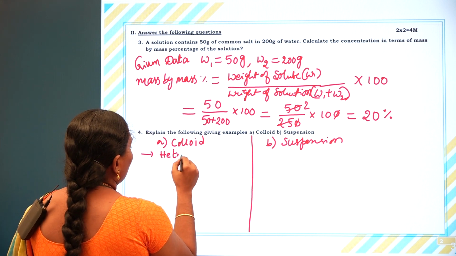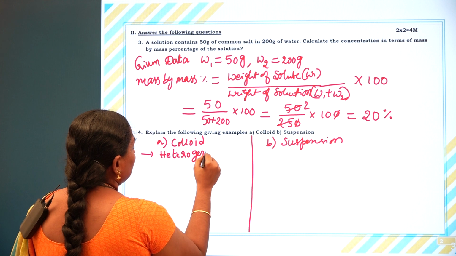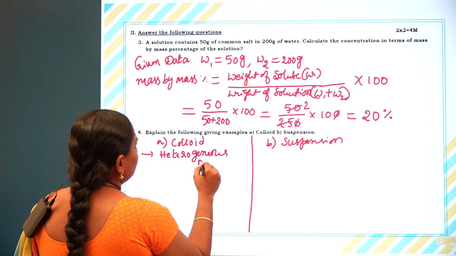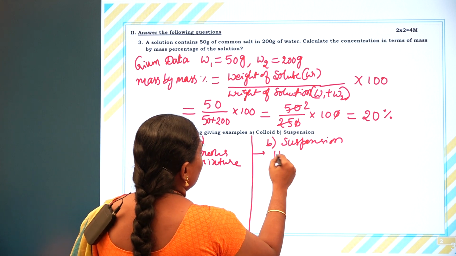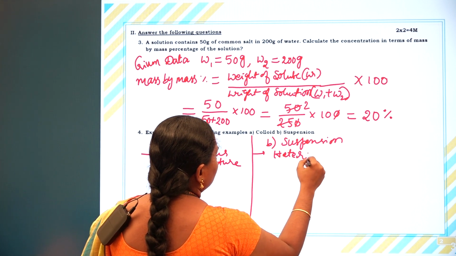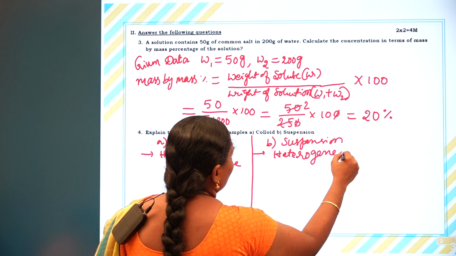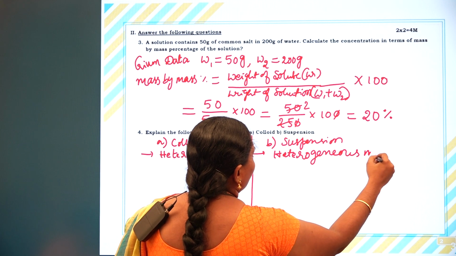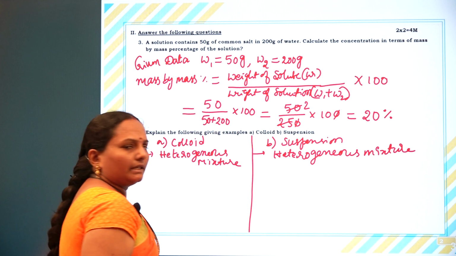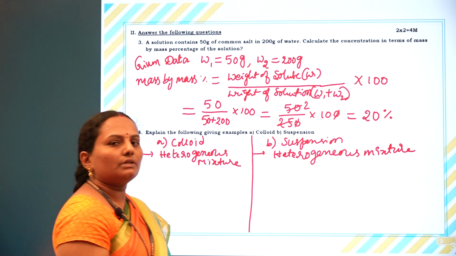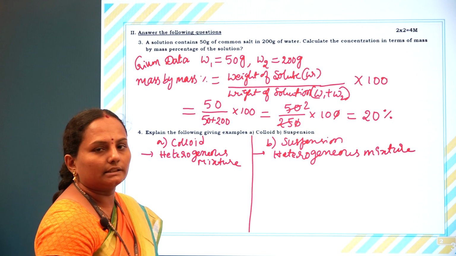It is not homogeneous. Heterogeneous means you can experience the solute and solvent particles, and we can separate them by simple techniques.